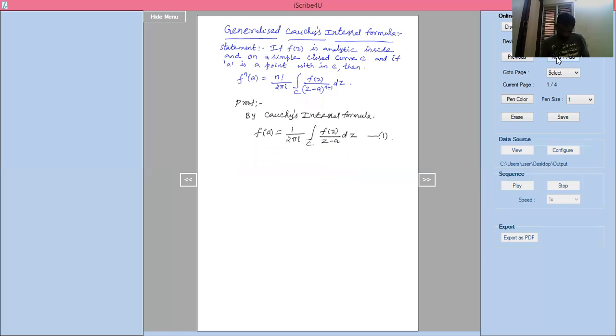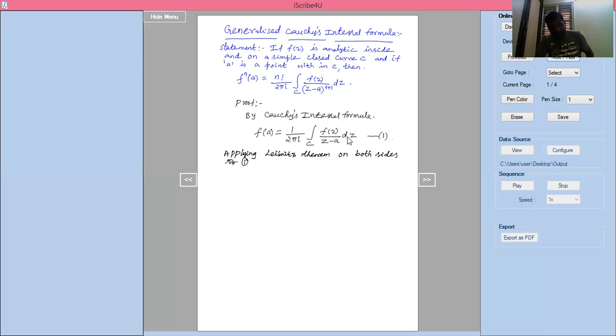Now, applying Leibniz theorem on both sides of equation 1. What are the two variables here?